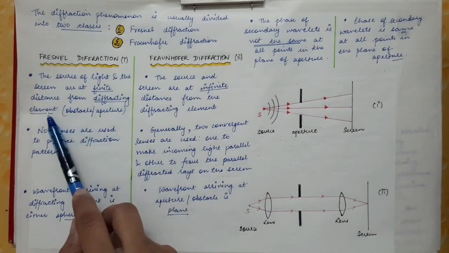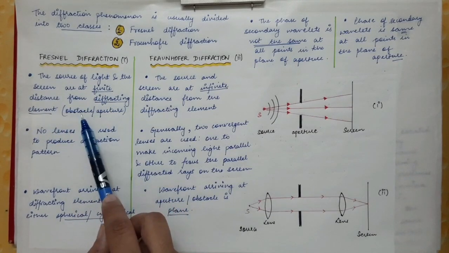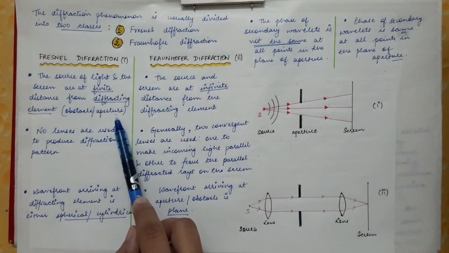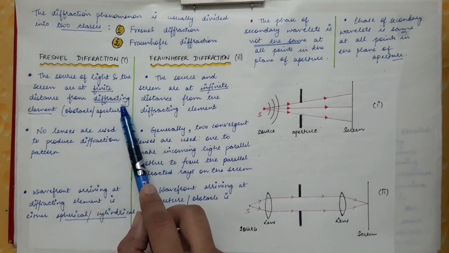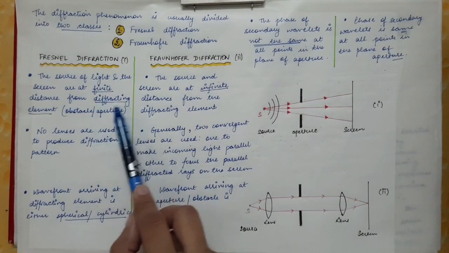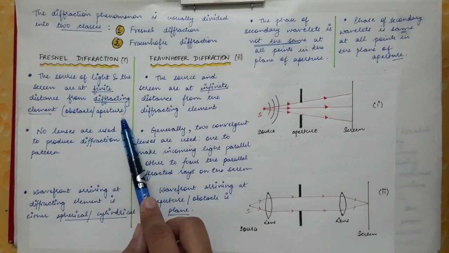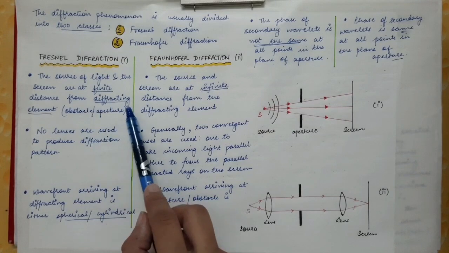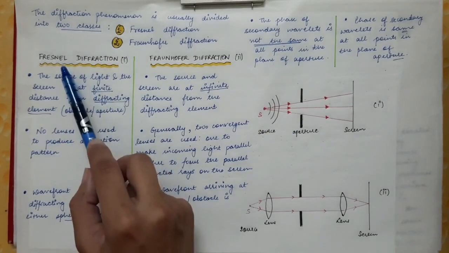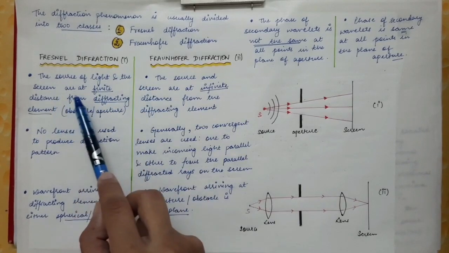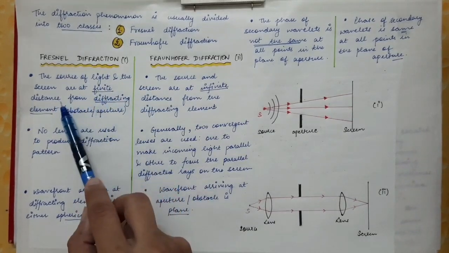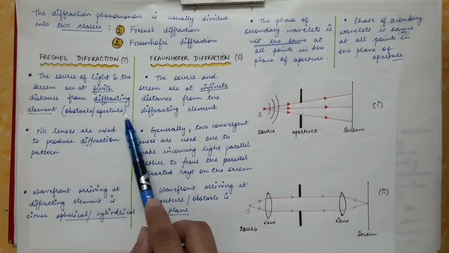What is the diffracting element? It can be either an obstacle or an aperture which is placed in the path of the light. That is called the diffracting element. Diffraction occurs due to the presence of an obstacle or aperture, therefore they are called diffracting elements. Now in case of Fresnel diffraction, the source of the light and the screen are at a finite distance from the obstacle or the aperture.